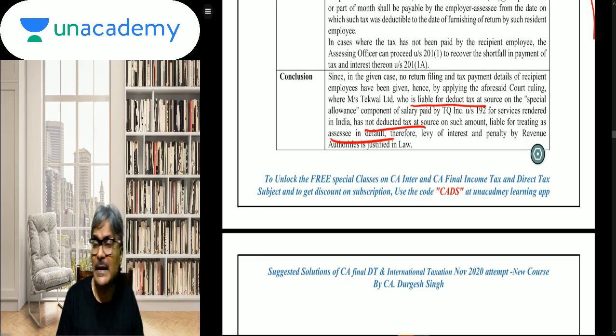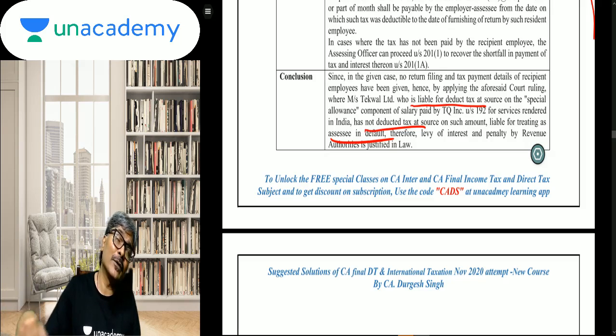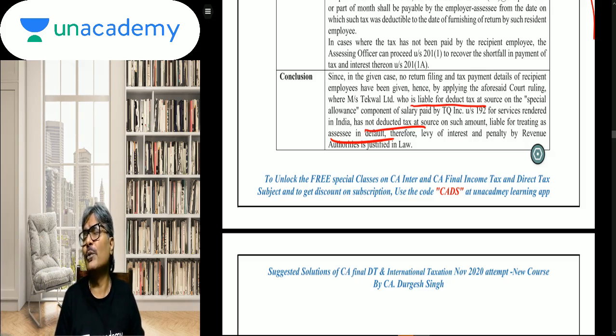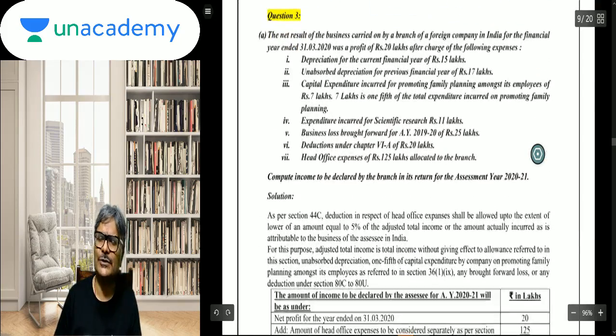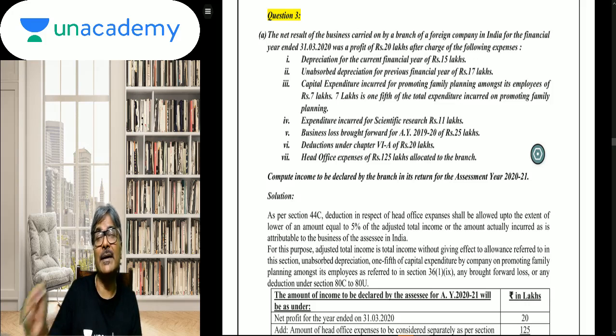And finally, as I have told you, once you are liable to deduct the TDS under 192, it is not only on that income but on all the income which is chargeable under the Act. You have to compute the total income and thereafter calculate the average rate of tax, and on the basis of that average rate of tax, whatever salary you are paying, you will have to deduct the TDS under section 192. So accordingly, non-consideration of the special allowance which the employees have received from their foreign employer will make the payer in India, that is Techwell Limited, an assessee in default.